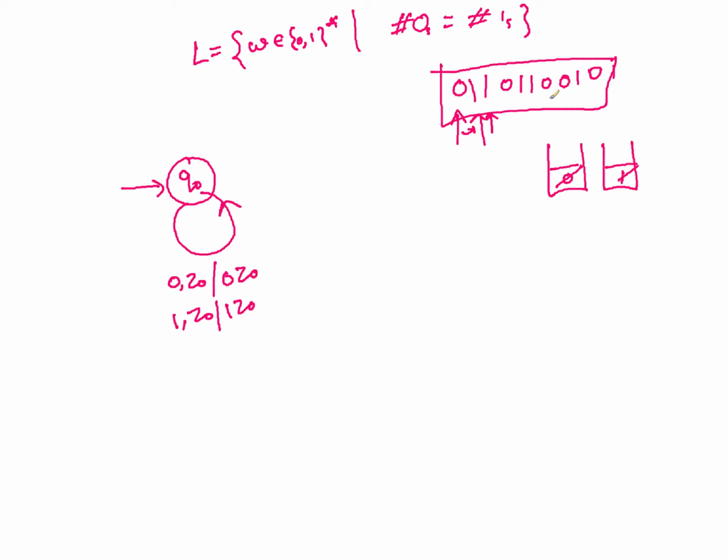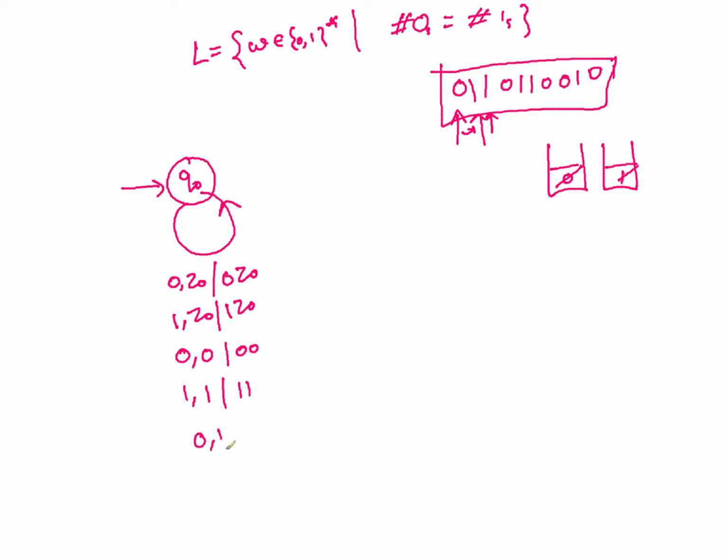which is in excess. So if you have 0 and it is Z0, that means there is nothing on the stack, so you put it there. If you have a 1 and nothing is on the stack, you put it there. If there is a 0 and you have a 0 on the top of the stack, and always remember, you will have just one type of symbol on the stack at a given point of time, so 0 0 becomes 0 0. If you have 1 1, it becomes 1 1.